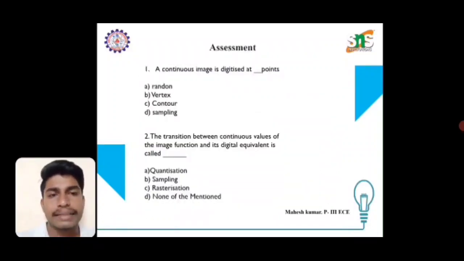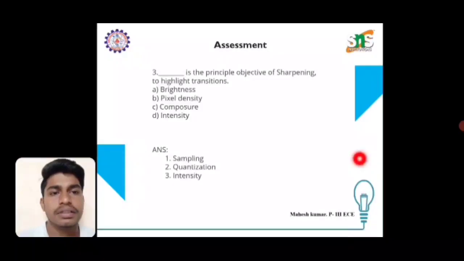Let's get into the assessment. A continuous image is digitalized at dash points. The options are random, vertex, contour, and sampling. Let's get the answer. It's sampling.